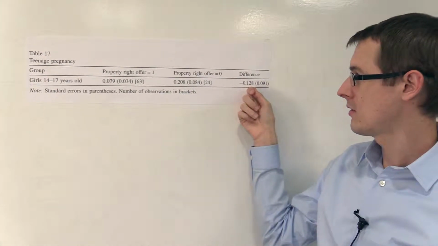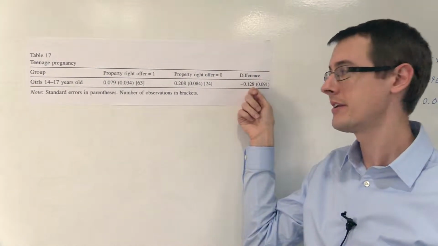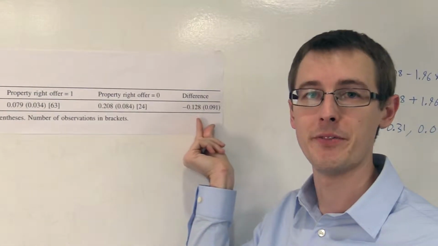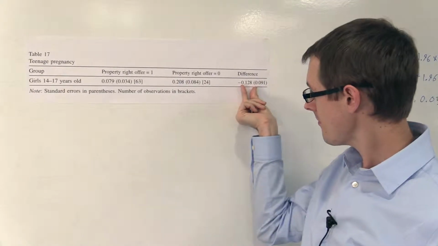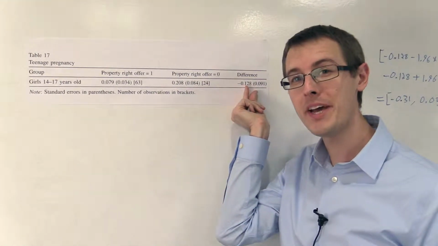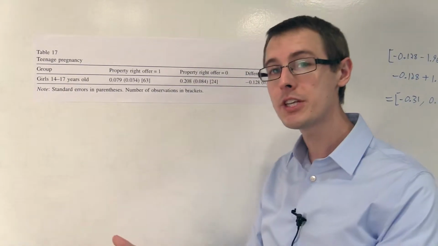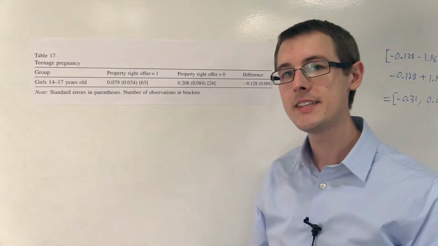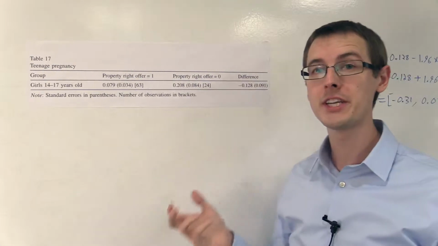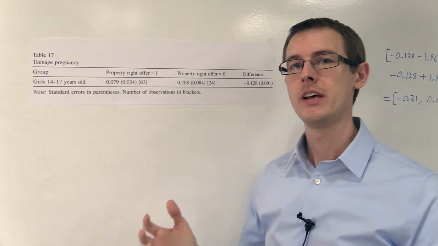The difference was minus 12.8%. This is the average treatment effect, okay? So, that's a pretty big effect. It's saying that having the option of getting property rights decreases teenage pregnancy by about 13%. It's a huge number, okay?